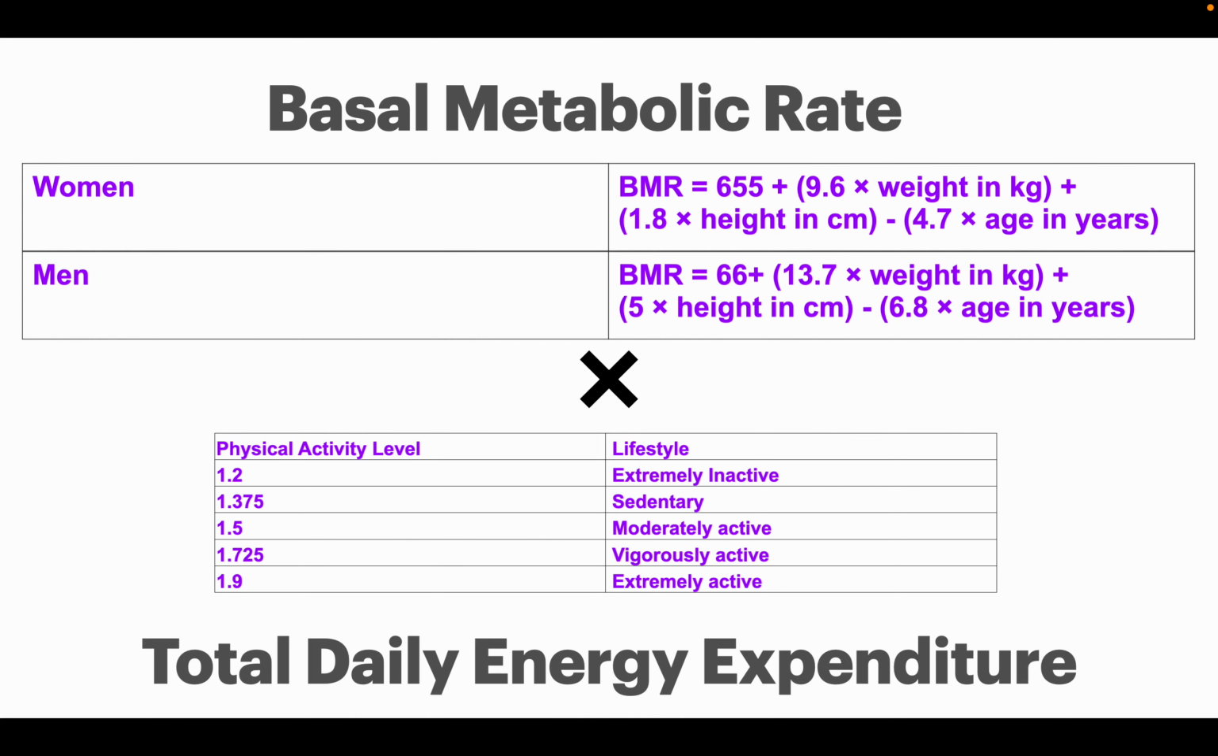Person involved in 1 hour daily exercise can be considered as moderately active. Person involved in some kind of physical training for 2 hours daily can be considered as vigorously active, and athletes can be considered as extremely active.